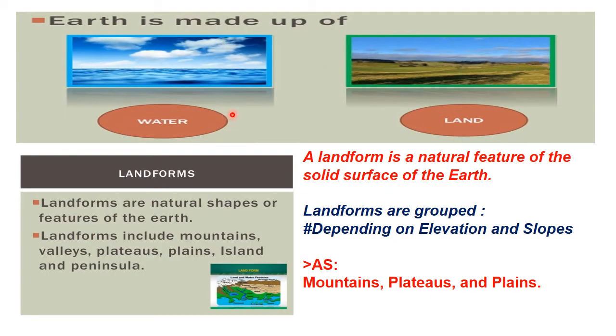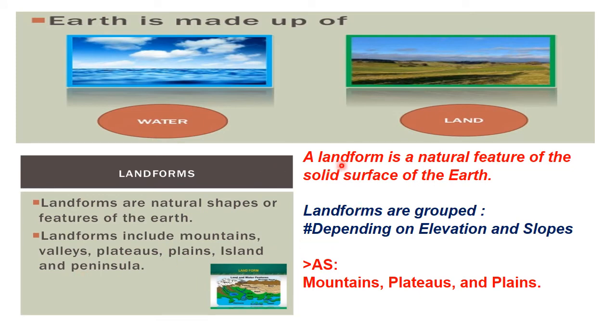Now, our planet Earth is made up of water and land. This is something that we all know. And on land, we have different landforms which are naturally built up into different shapes and sizes. So these landforms include your mountains, valley, plateaus, plains, island and peninsula.